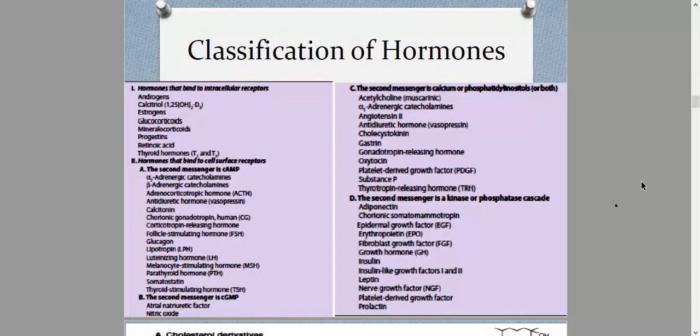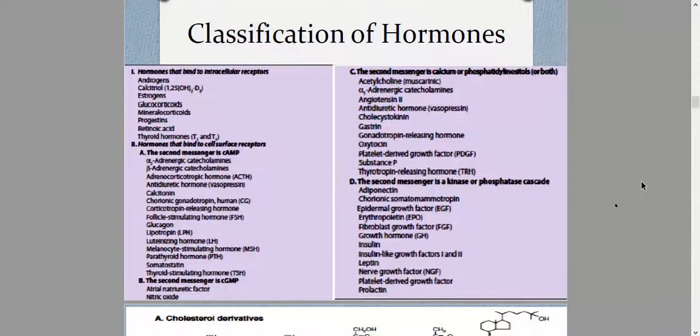Also, we have hormones that use cyclic guanosine monophosphate like ANF and nitric oxide. Also, we have hormones that use ionic calcium or phosphatidylinositols, or phosphoinositides. And we have hormones that use kinase phosphatase cascades as their secondary messenger.